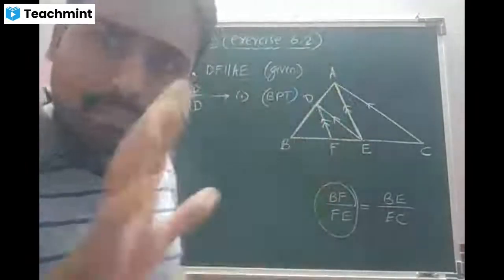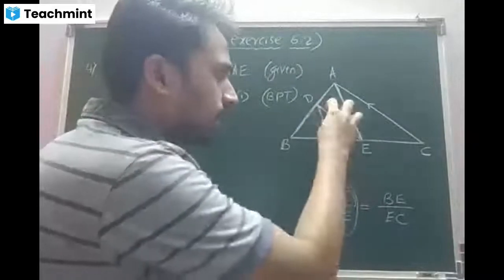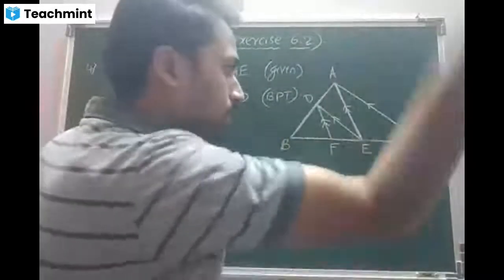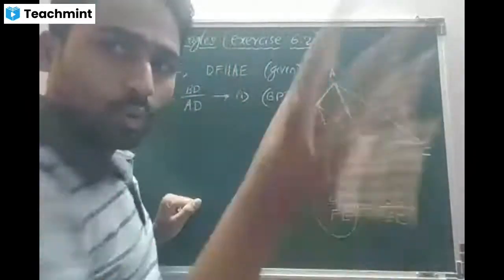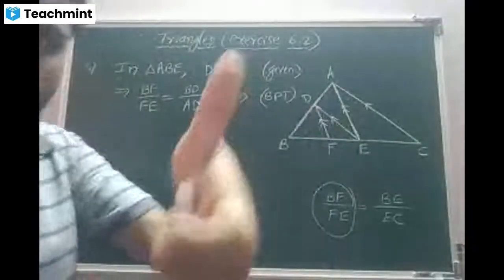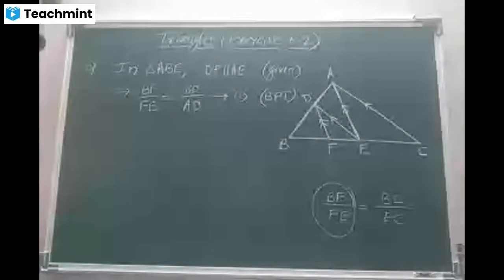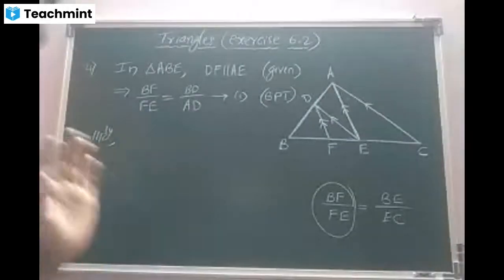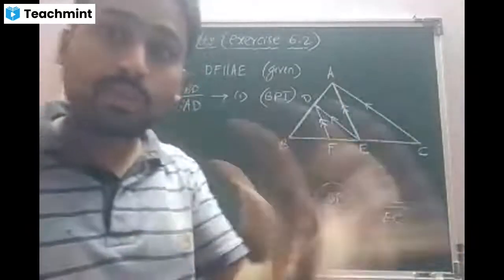In your mindset, you have to remove this DE out. You have to remove this part out and this part out. Only concentrate on ABE and the line DF parallel to AE. Clear, beta? Yes, sir. Similarly, now we will focus on the next ratio which we want.